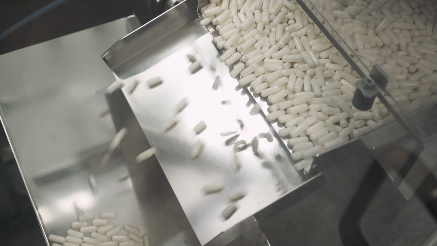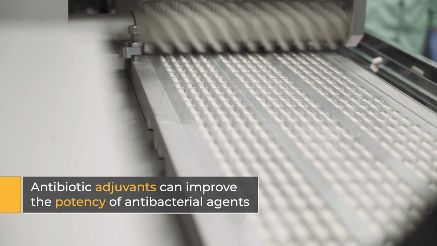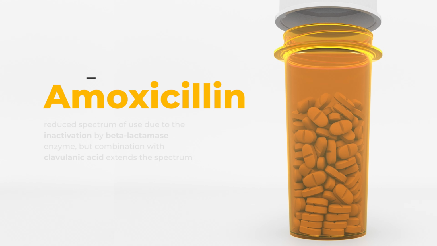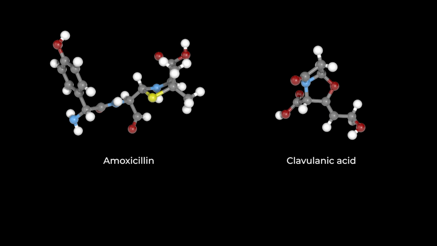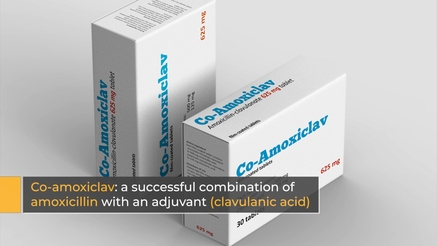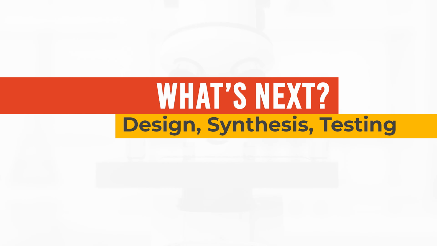Combining an antibiotic with another drug that can prevent inactivation by bacteria is a promising approach to improving the antibacterial efficacy. Long ago, this approach successfully restored the effectiveness of amoxicillin when it is combined with clavulanic acid, a combination known as co-amoxiclav, which is still effective to combat many infections today.